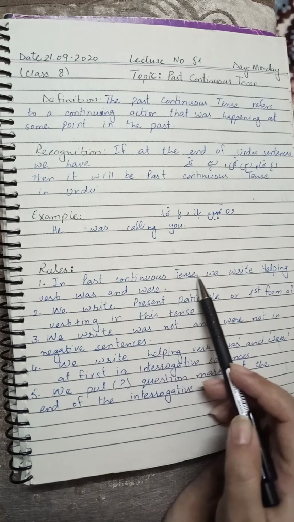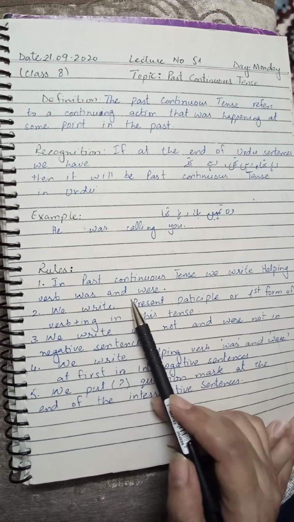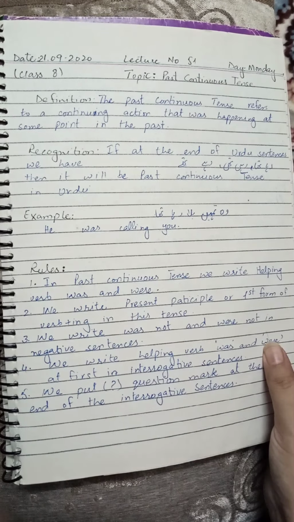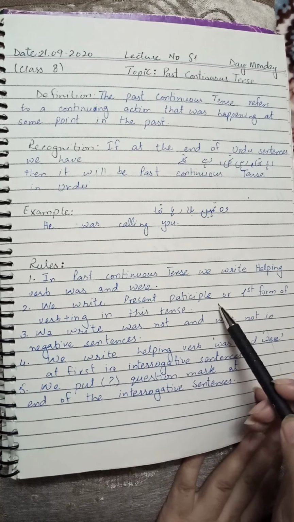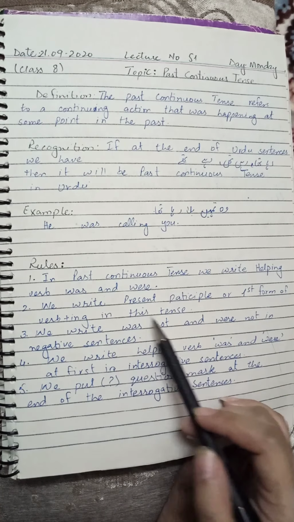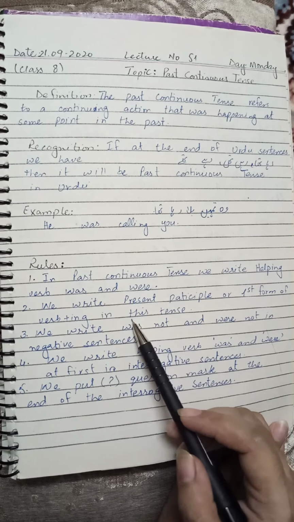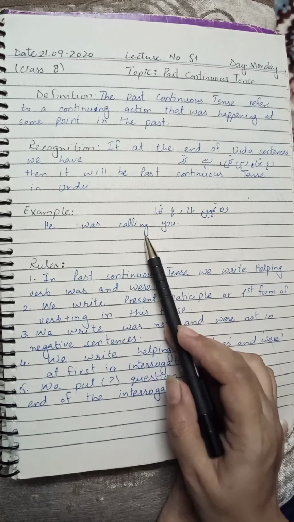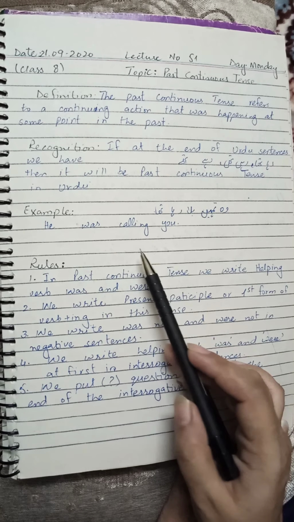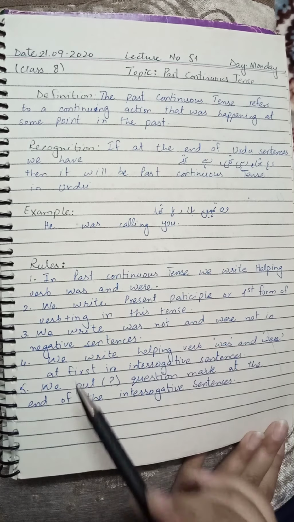In past continuous tense we write helping verb was and were. We write present participle or first form of verb plus ing in this tense, such as calling, going, jumping, eating, drinking. So we write ing form.